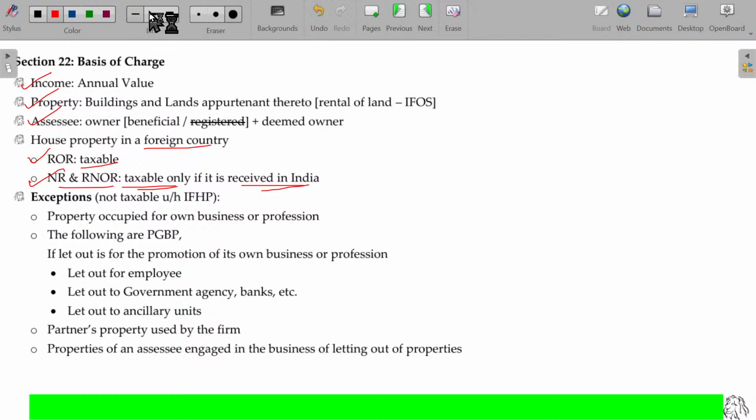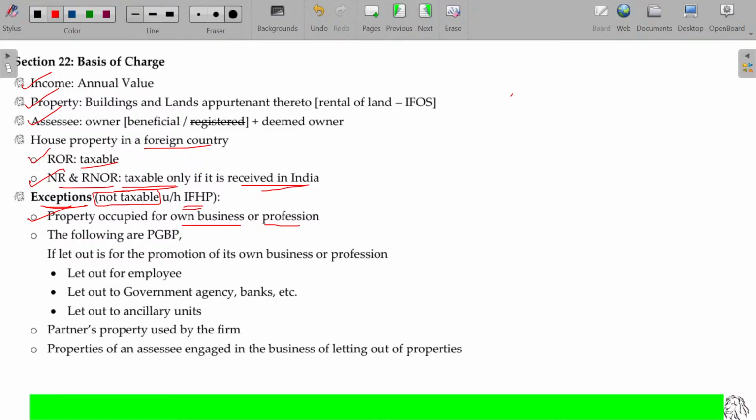Now, income from house property will not be applicable in what scenarios? These are the scenarios. Okay. Property occupied for own business or profession will not come under this case. You understand?